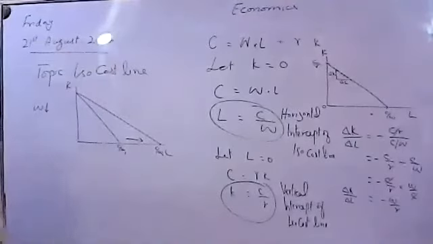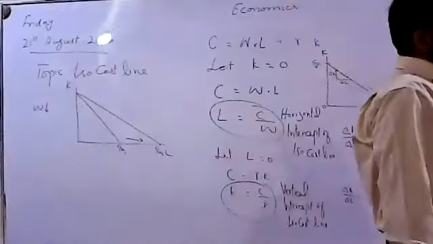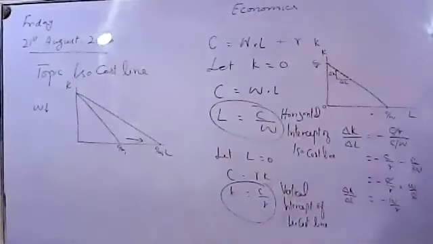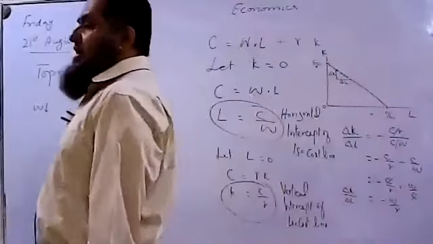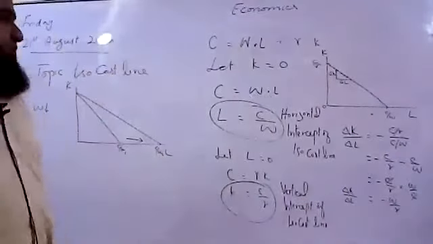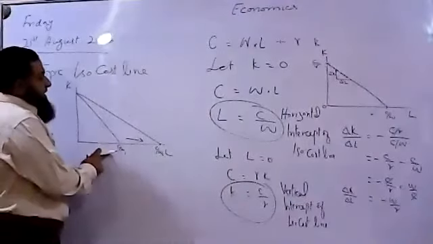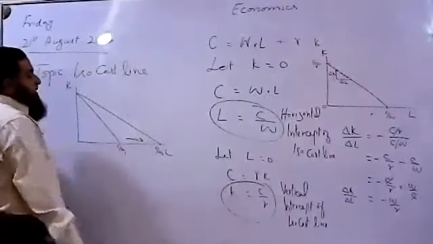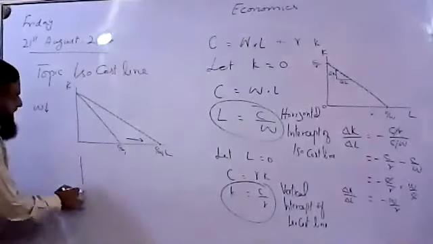More workers could be employed by the firm when wages are decreasing. So if labor is hired more due to a fall in wages, it means the labor demand is negatively sloped. So when wages are decreasing, the isocost line will have a pivotal rightward shift, or it will rotate rightward.